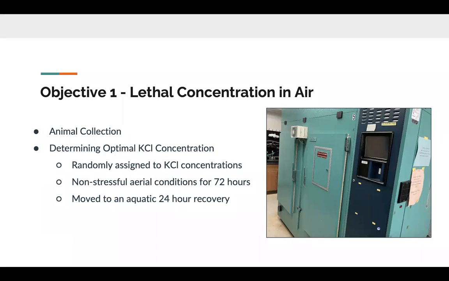They were again randomly assigned to different potassium chloride concentrations and housed in the same 2-liter containers, again with 5 mussels per container. The difference is that since they were in air, we had to spray the potassium chloride solution onto the mussels. Each jar got the same amount of solution sprayed, and the only thing that changed was that each spray was a different potassium chloride concentration.